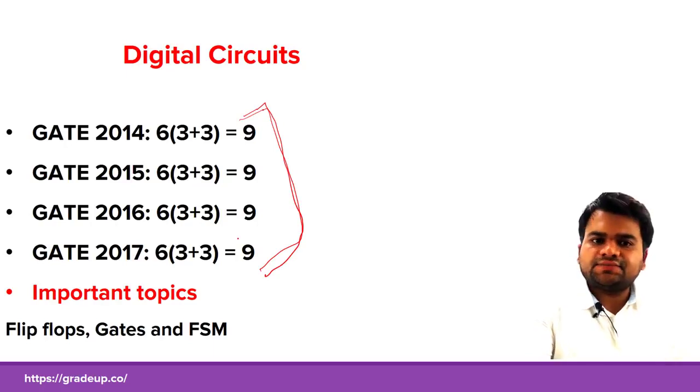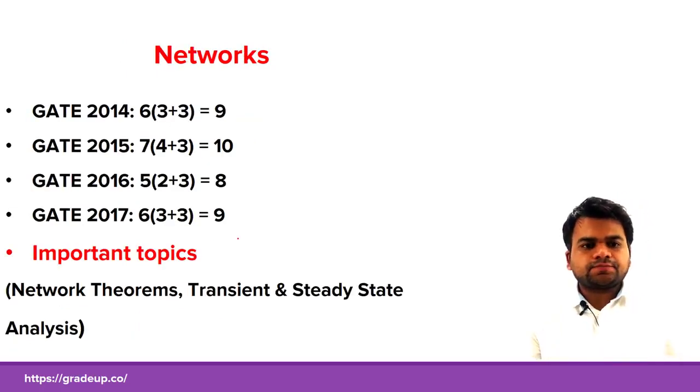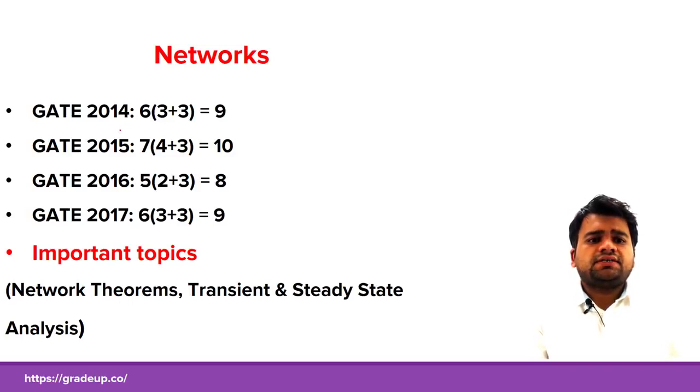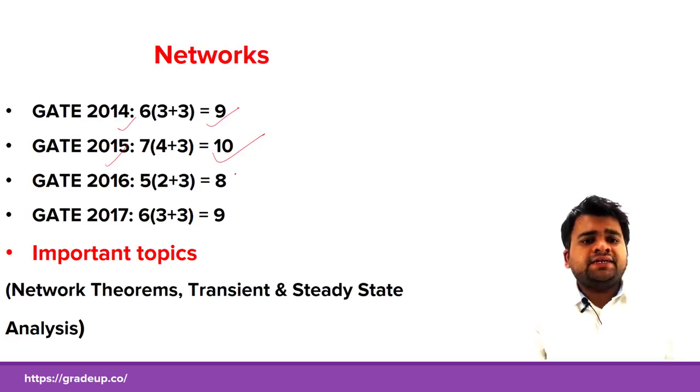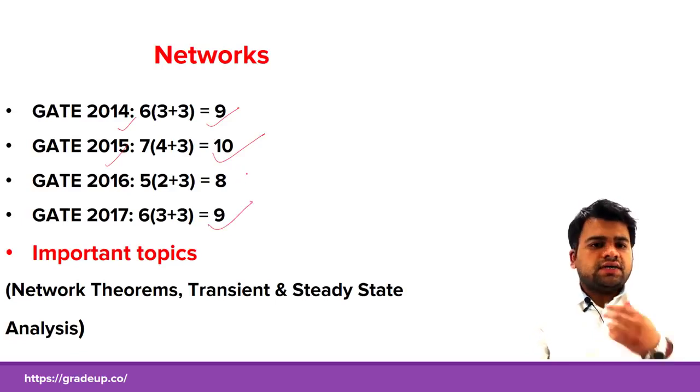Moving on to the next subject, networks. Now in 2014 and 15 you can see that networks covered a weightage of 9 marks, and for 2015 it covered 10 marks. Again in 2016 the weightage dropped, but in 2017 the weightage was 9 marks.